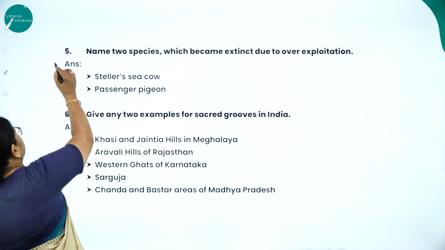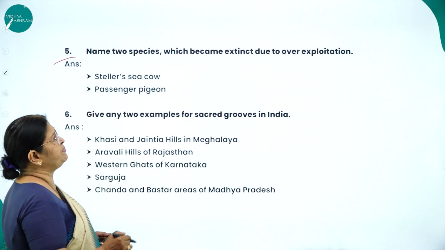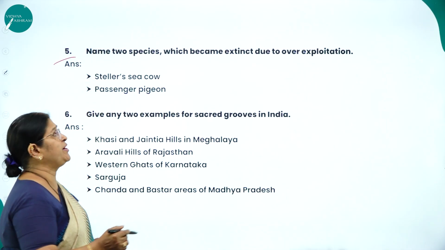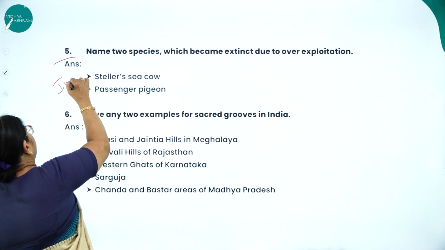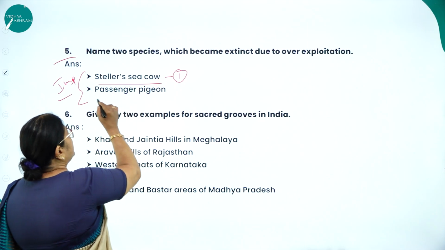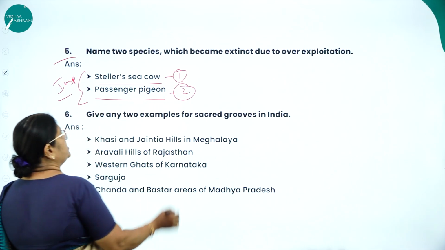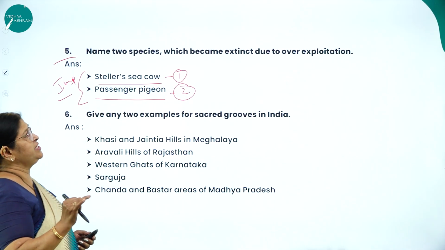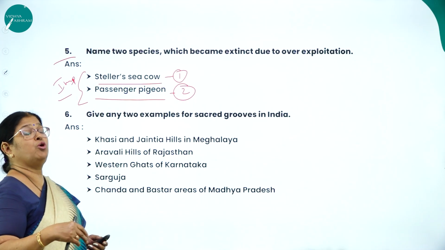Moving on to the next question, number 5. Name 2 species which became extinct due to overexploitation. This is also very important. What are the 2 examples? Number 1, Steller's sea cow. Second one, passenger pigeon. So name 2 species which became extinct due to overexploitation.